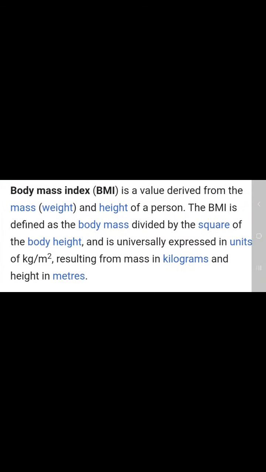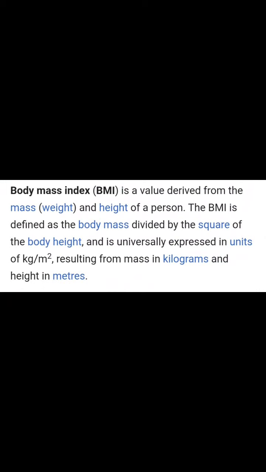So students, what is BMI? BMI is a value derived from the mass, that is the weight of a person, and the height of a person. The BMI is defined as the body mass divided by the square of body height.